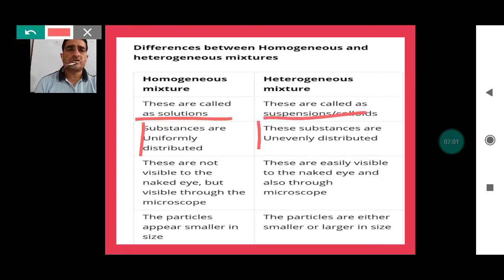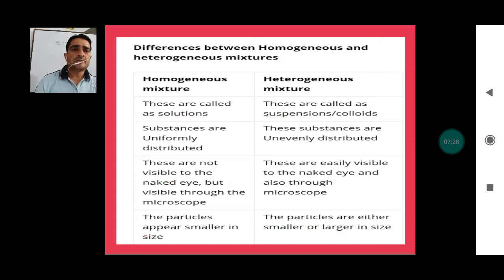Substances uniformly distributed, unevenly distributed, visible to the naked eyes but visible through the microscope. This can be visible through the naked eyes, also through the microscope. The particles appear smaller in size, but they are somewhat larger than that of the particles of the homogeneous mixture. So homogeneous mixture is a true solution, and heterogeneous mixtures can consist of colloidal as well as a suspension here.